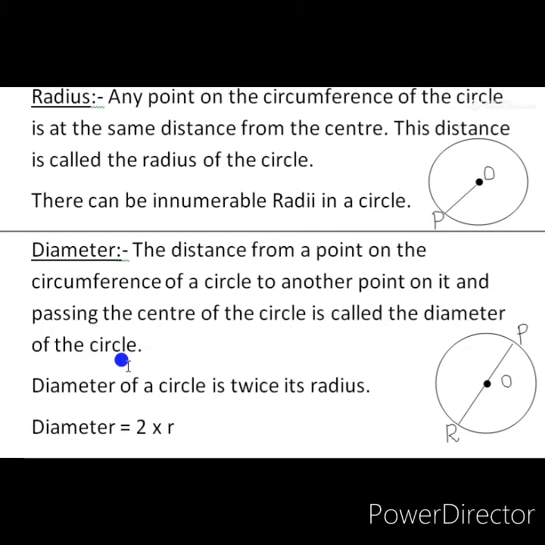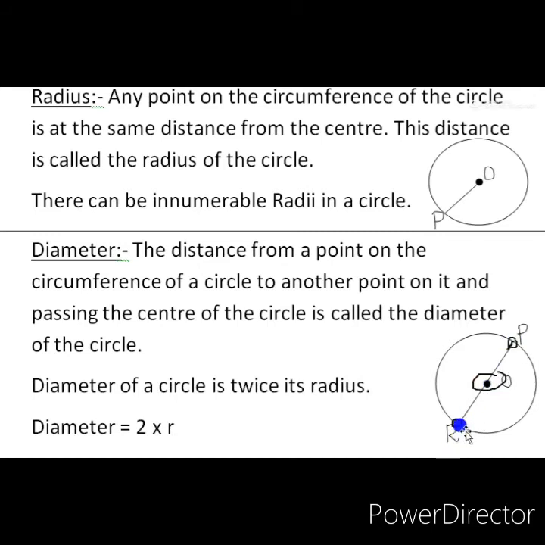Or, a line segment which has its endpoints on the circle, one endpoint on one side of the circumference and the other endpoint on the other side, and it should pass through the middle of the circle, that means through the center of the circle, is called the diameter of the circle.